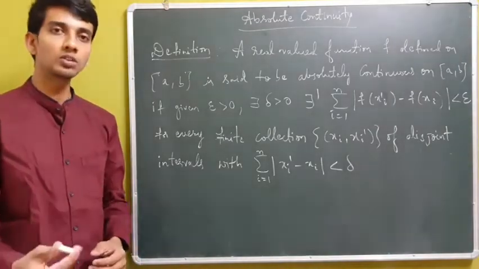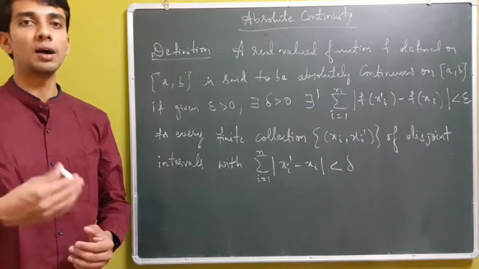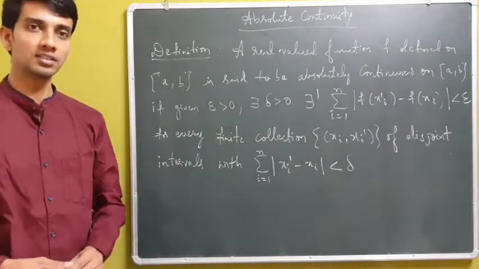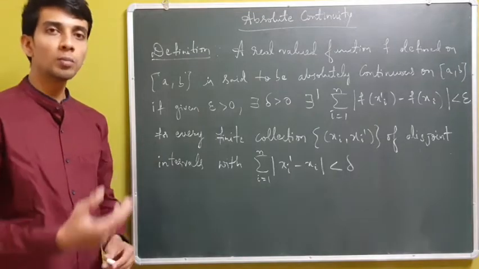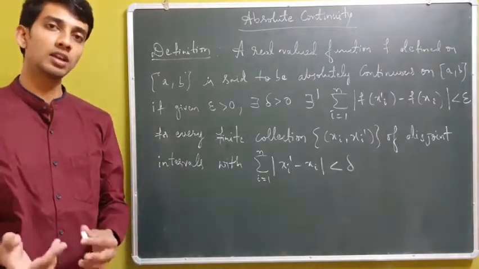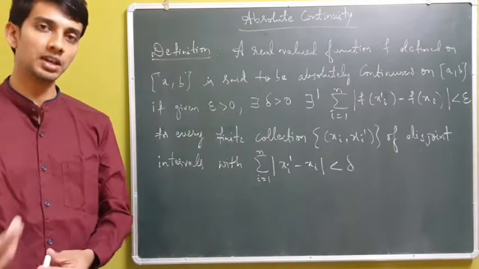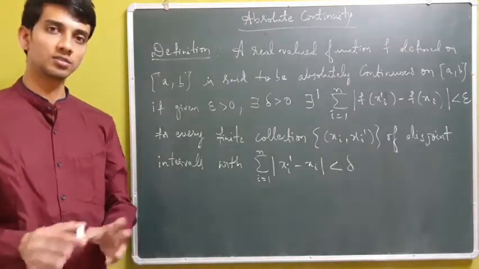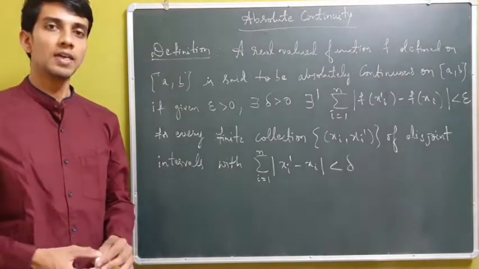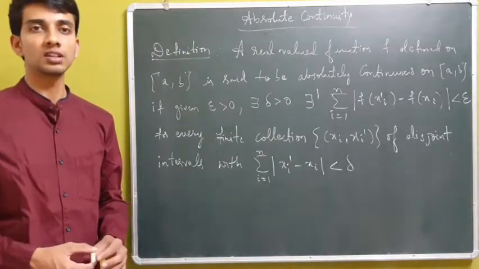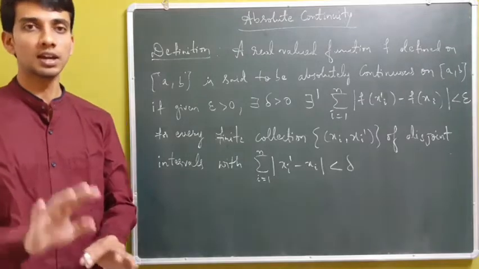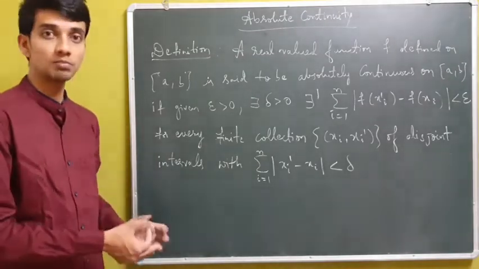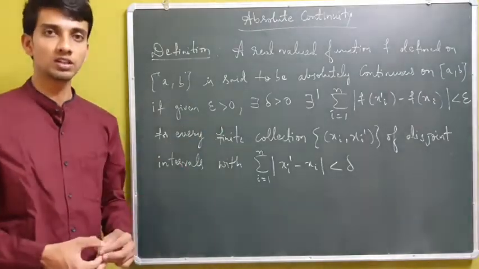Note that a linear combination of absolutely continuous functions is absolutely continuous, but the composition of two absolutely continuous functions need not be absolutely continuous. So next, let me move on to some examples regarding absolutely continuous functions.